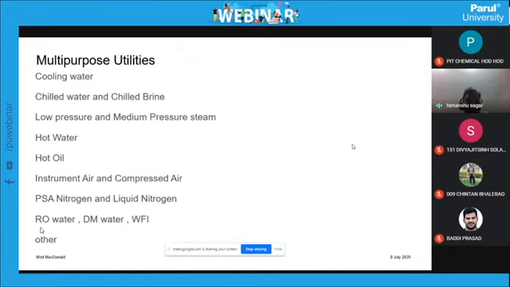Now again, what are low pressure and medium pressure steam? Low pressure steam is basically about 145° temperature, normal heating. We call this low pressure steam. And for medium pressure steam, from 145° to 250° temperature, you will use medium pressure steam. In many cases you will even use high temperature, high pressure steam also.